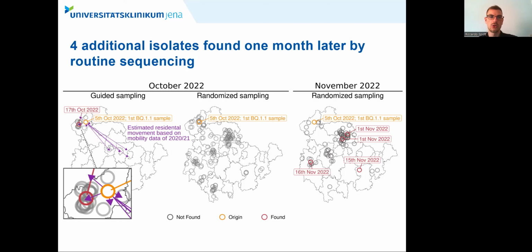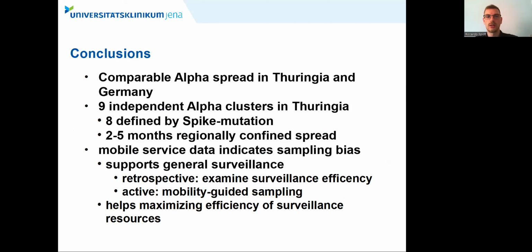So, in conclusion, we had a comparable alpha spread in Thuringia and Germany. This means that our findings for Thuringia are probably transferable to Germany. We identified 9 independent alpha clusters in Thuringia, which were, for the most part, defined by spike mutation, and all of them lasted for at least 2 and up to 5 months, spreading mostly regionally confined.